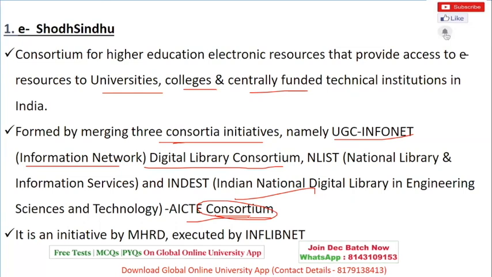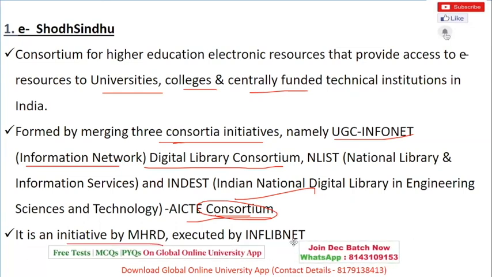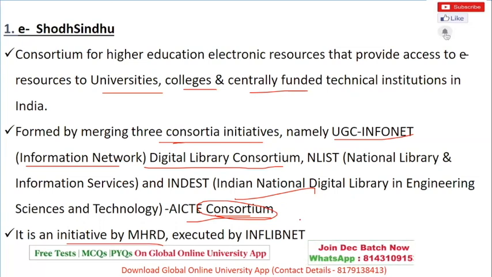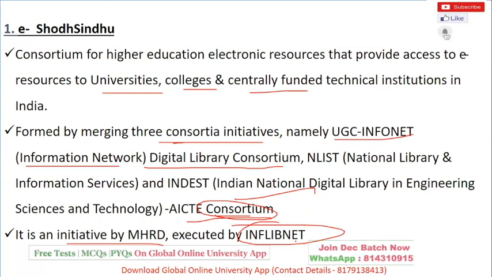A consortium is nothing but a group or association. It was an initiative by MHRD, which is executed by INFLIBNET, that is Information and Library Network.